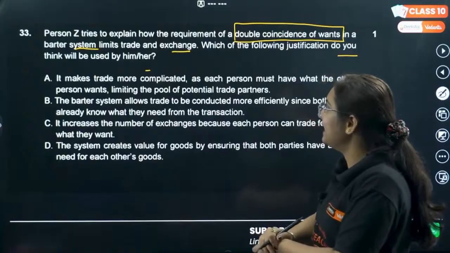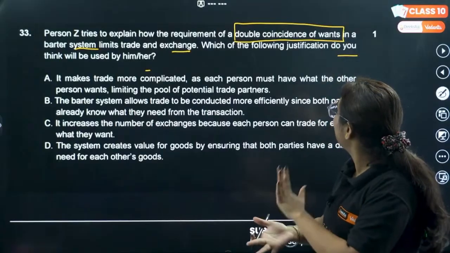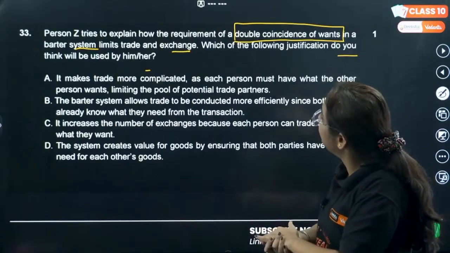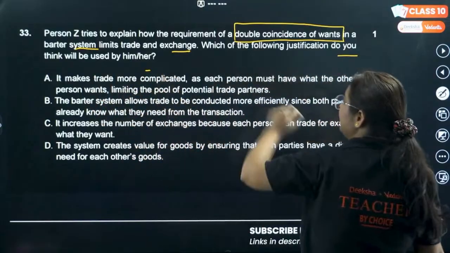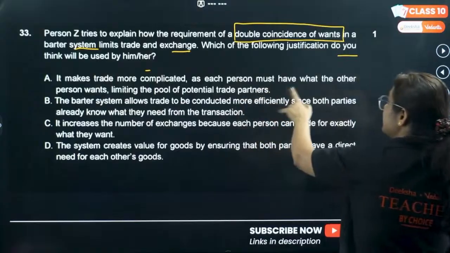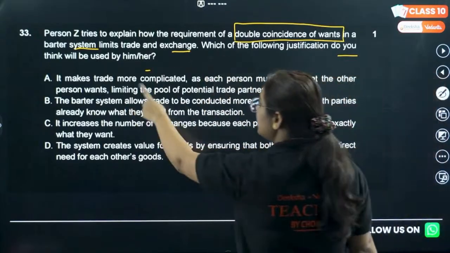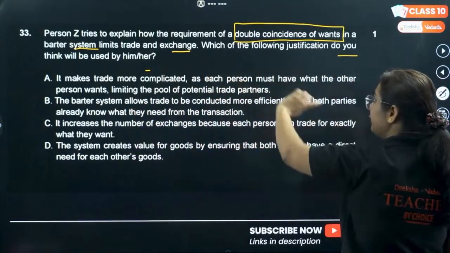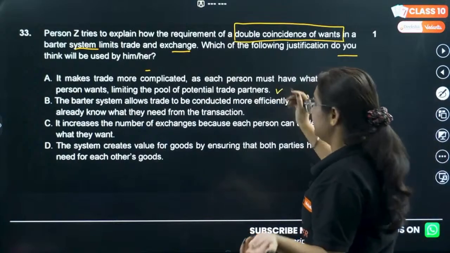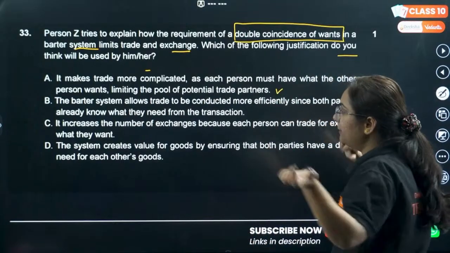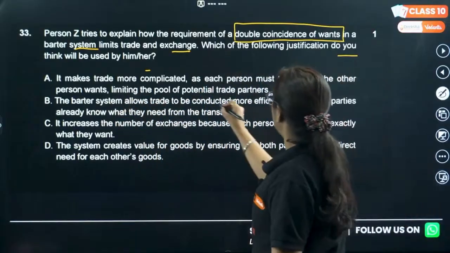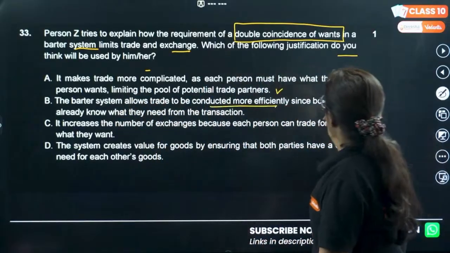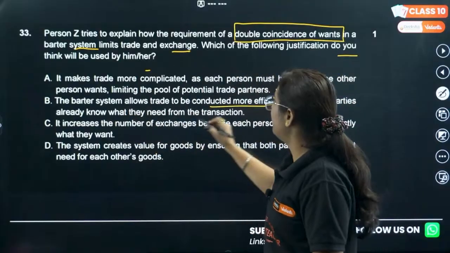So person Z tries to explain how the requirement of double coincidence of want limits trade. Okay, fine. It makes trade more complicated, as each person must have what the other person wants, limiting the pool of potential trade partners. This point is correct. Let's read the others. The barter system allows trade to be conducted more efficiently, since both parties already know what they need.